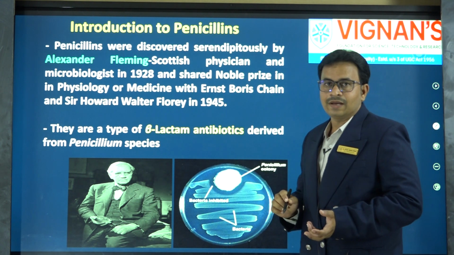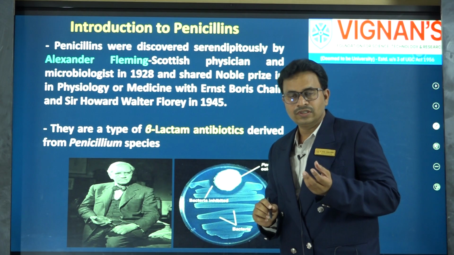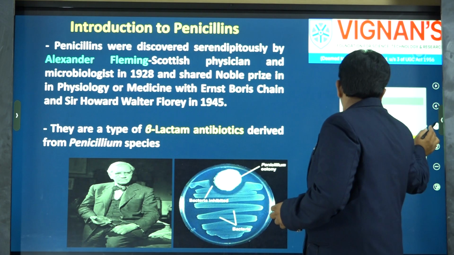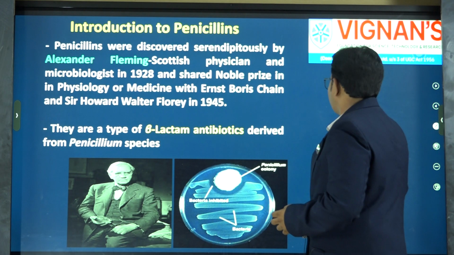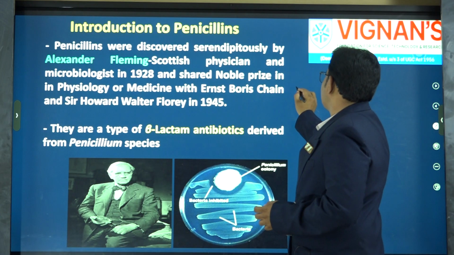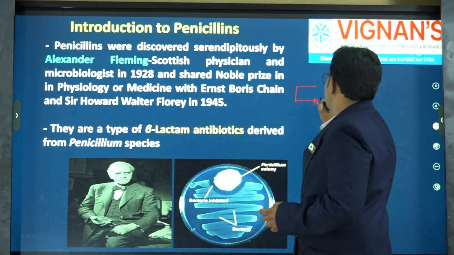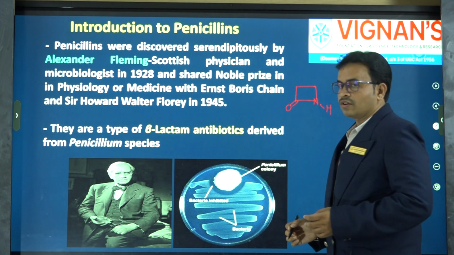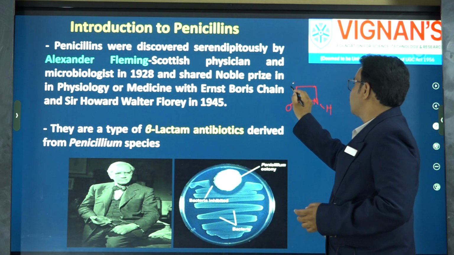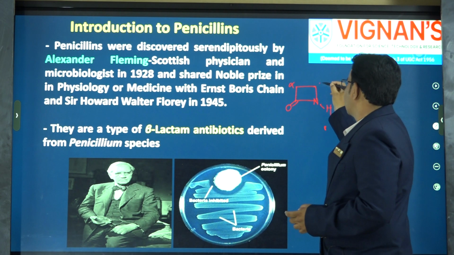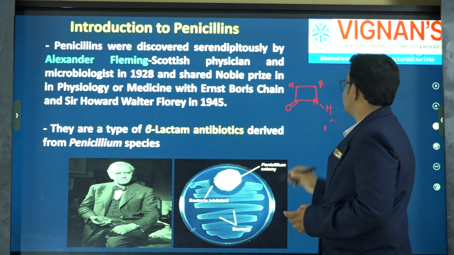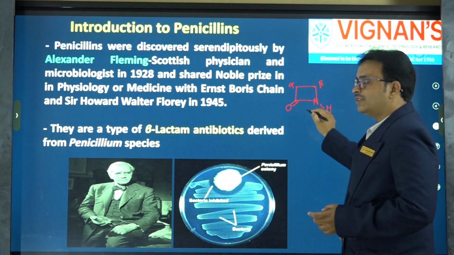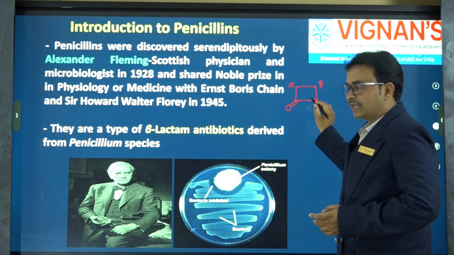So, what are beta-lactams? Beta-lactams are a class of drugs which contain a lactam ring. Lactam is nothing but a cyclic amide. For instance, a beta-lactam is like this. This is the structure of beta-lactam. This is a carbonyl group, this is the alpha carbon, and this is the beta carbon. The amino group is present on the beta carbon, and collectively this ring is called the beta-lactam ring.